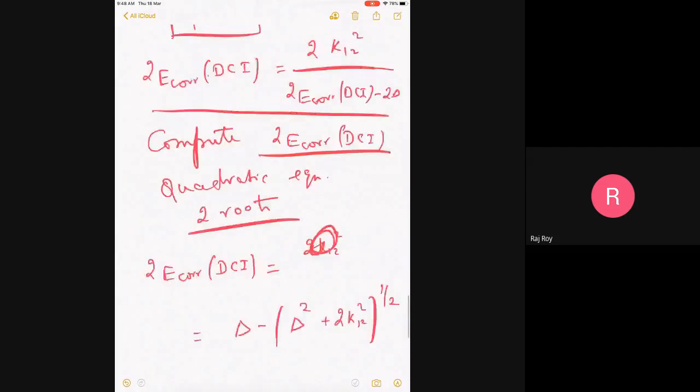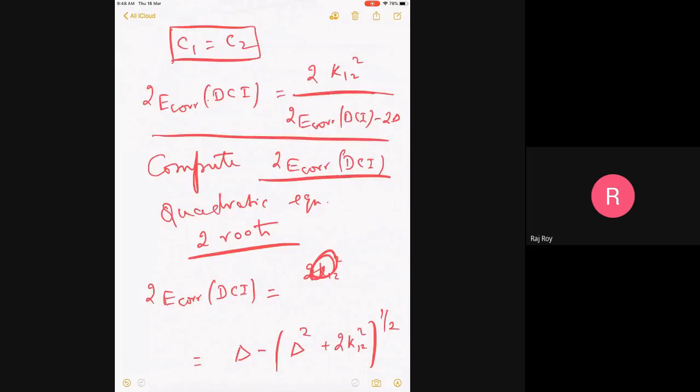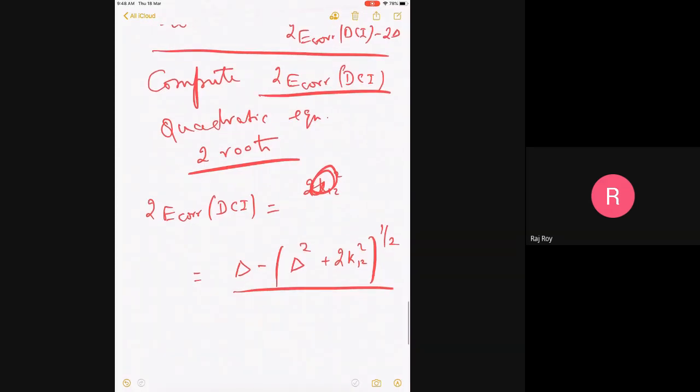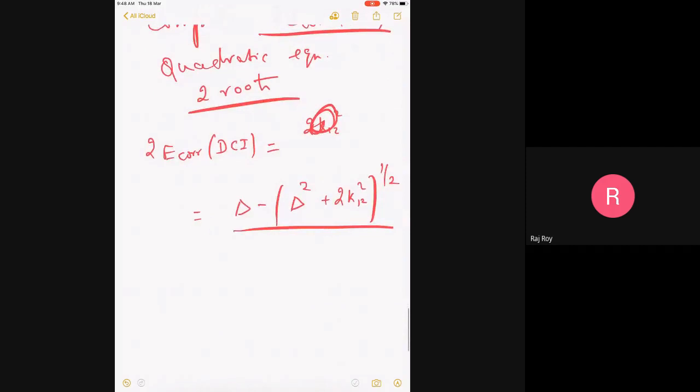I mean, that's a trivial thing that you can very quickly do. By multiplying this and then you solve the quadratic equation, I'm not going to do this, you get one of the roots as this. Of course, when you do, there is a plus and minus, but one of the roots will become this.